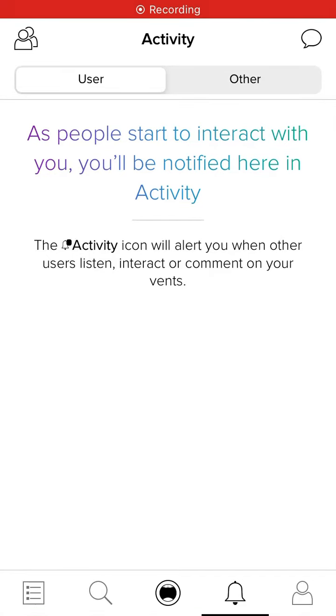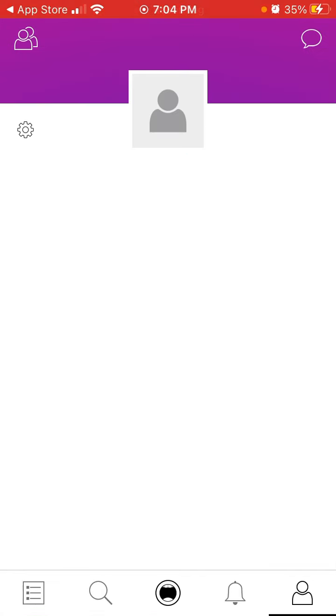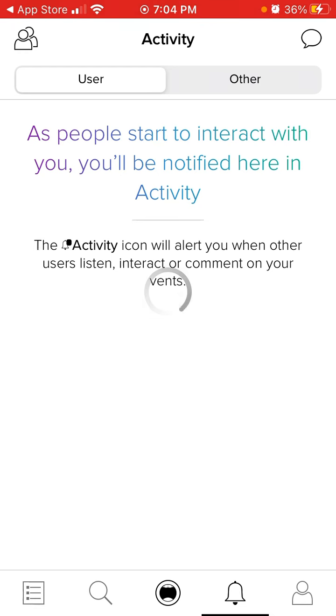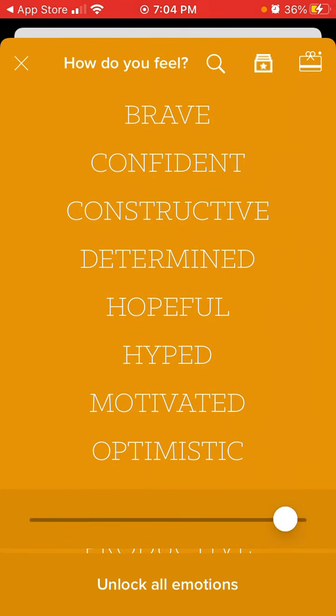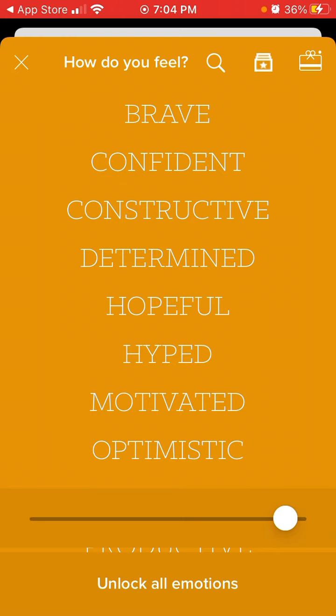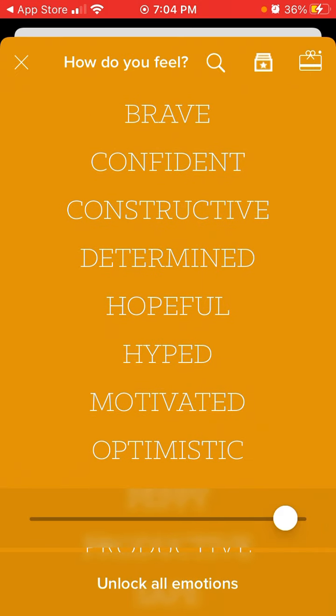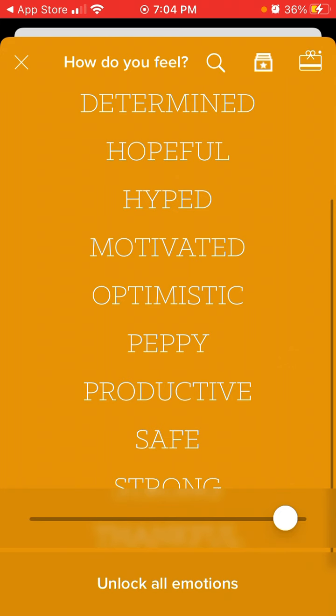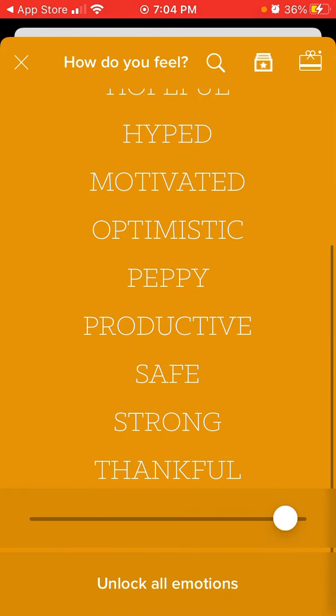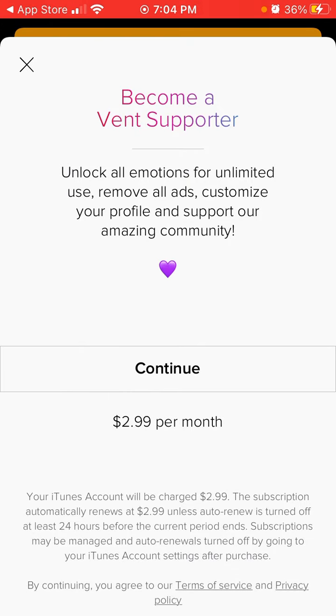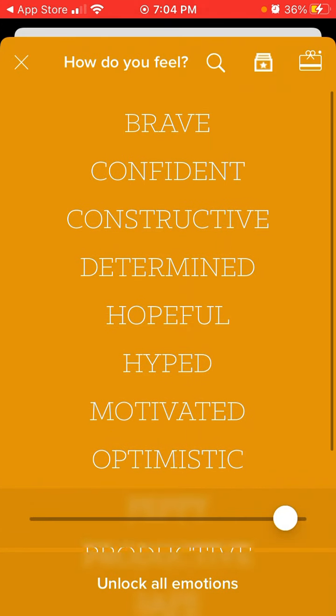So here is the Vent app, and if you tap on your profile at the bottom, or tap to share, you can share how you feel. That's basically the whole idea of the app, that you can share your emotions. Here you have the list: brave, confident, constructive, determined, hopeful, hyped, motivated, optimistic, happy, productive, safe, strong, thankful. If you want to unlock all emotions, you can just do it here. But there you have it.